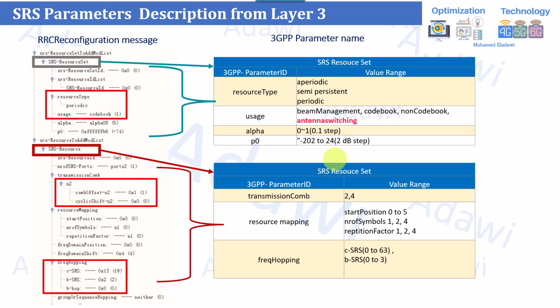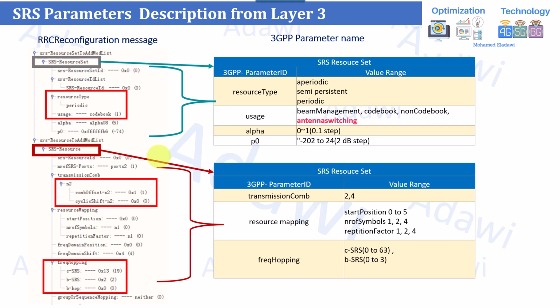So now I would like to cover the remaining two parts about the SRS in general. First of all, how can you know from the UE logs whether the gNB is instructing the user to use, or the gNB itself is deciding to use, the channel reciprocity, which is the SRS feedback, or the codebook, to estimate the traffic beams or to calculate the beam weights for the beamforming of the downlink traffic channels? How can this be done, or how can you get it from the UE logs? We already explained the codebook and how to check it from the UE logs. Now I'm going to explain the SRS.